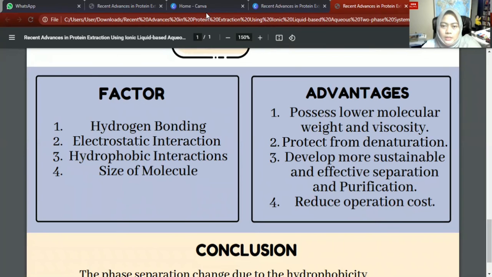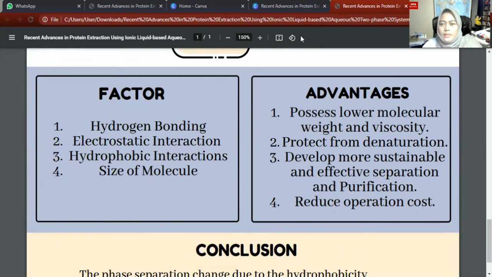Additionally, imidazolium ILs with more hydrophobic cations are likely to be separated into two phases, and the salts are easier to be separated. Next is the size of the molecule, where the author concluded that large proteins are less prone to migrate to the IL-rich phase compared to smaller proteins.